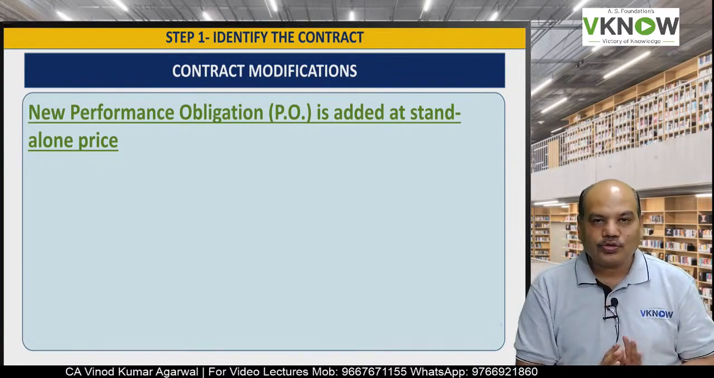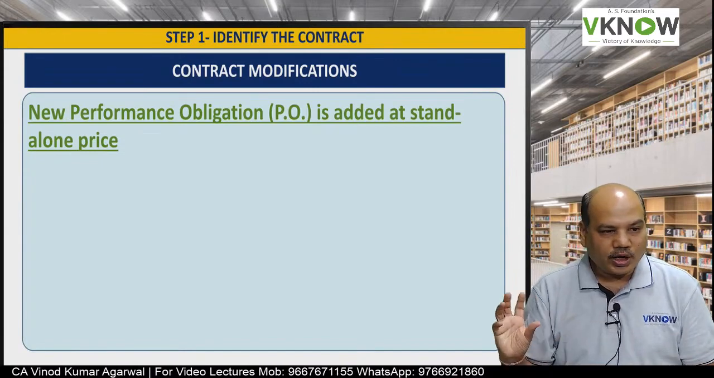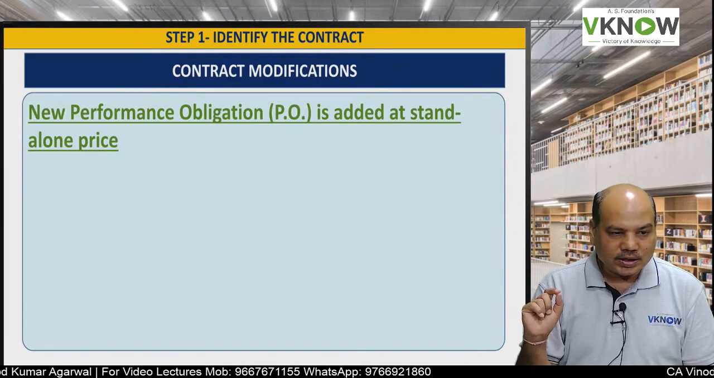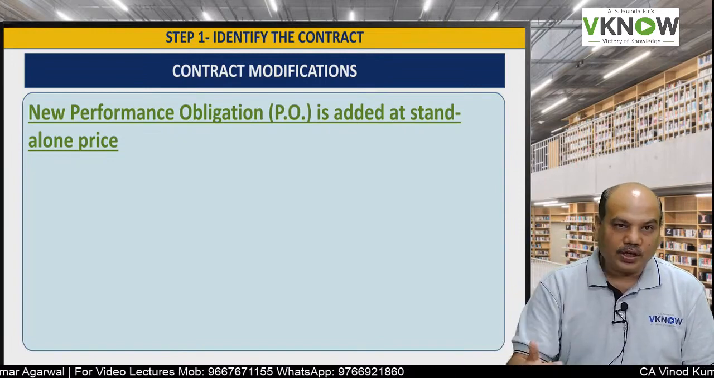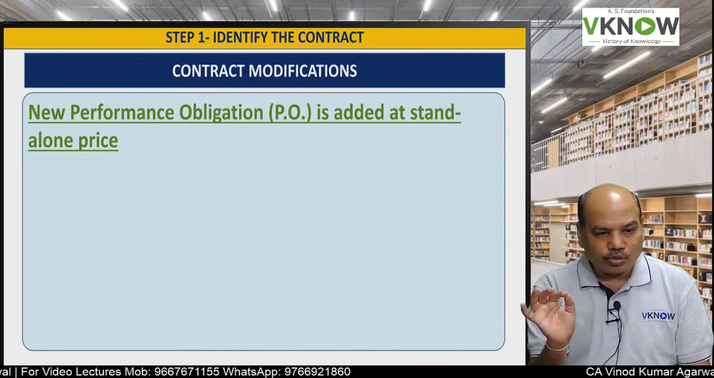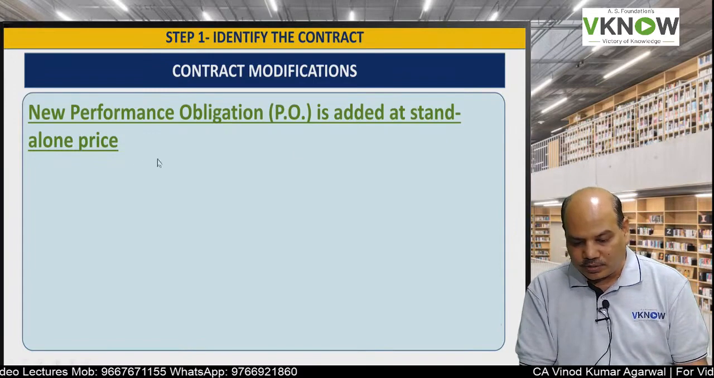The first order was to construct a building. Then the customer says you add a swimming pool also in that building. Whether it will be treated as a separate contract or a modification of an existing contract. So here I am going to give you the guideline in simple terms, very important for exam purposes.